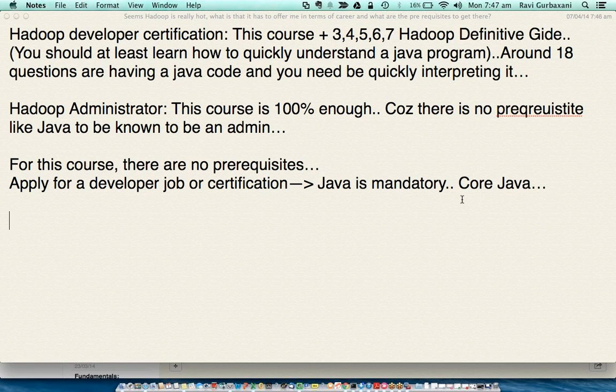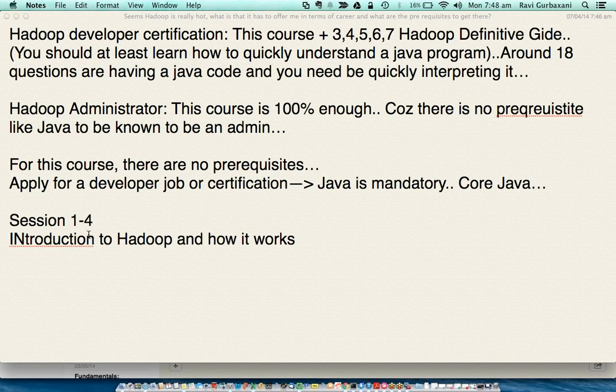Overall, the schedule would look like this. On a high level, sessions one to four, we would only be talking about introduction to Hadoop and how it works.